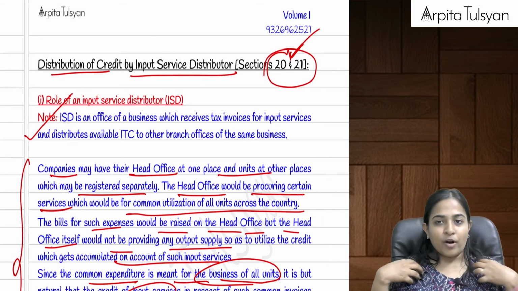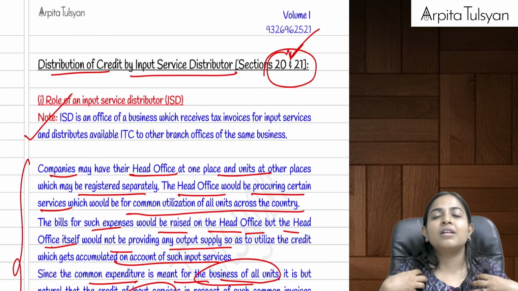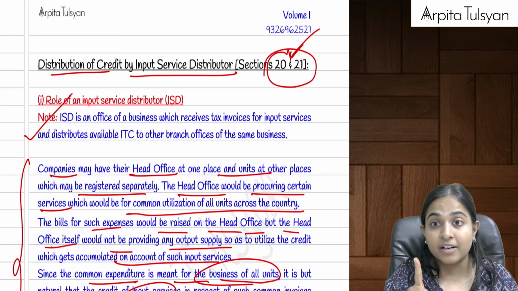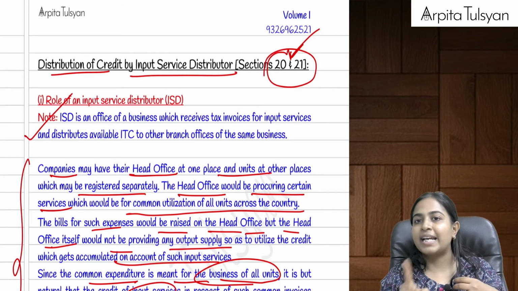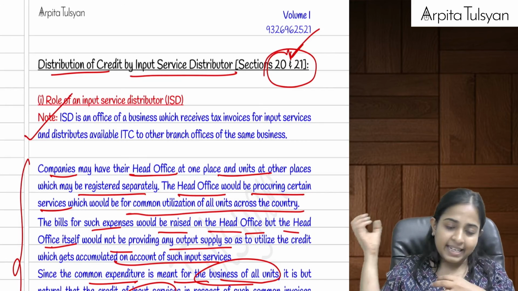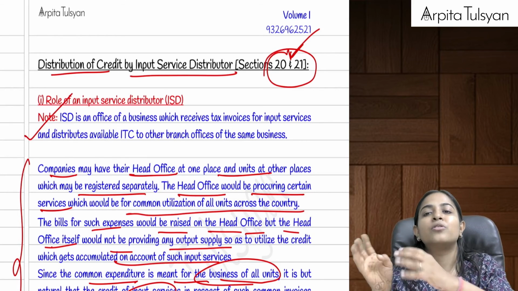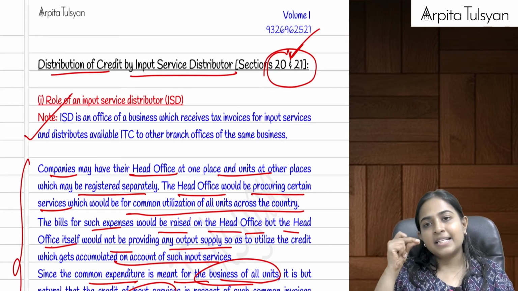But invoices are received by the head office. So what does the head office do? Head office takes the invoices. Okay, this is only for services. Just remember that this is not for goods and capital goods. It receives the services, it takes the invoice, and then whatever is the credit available in that particular invoice, it distributes to its offices. Okay, that is the work of ISD.